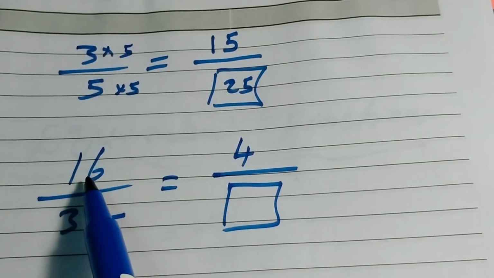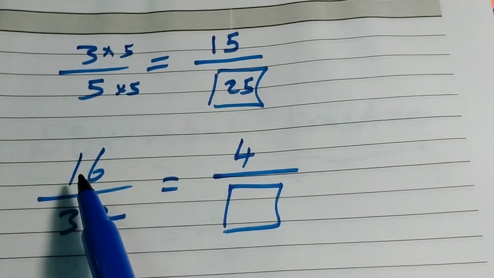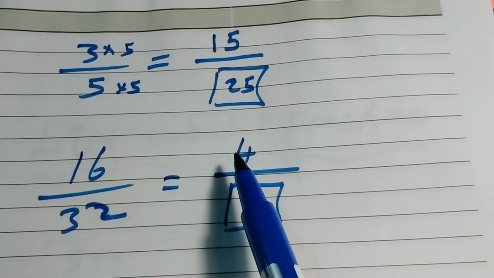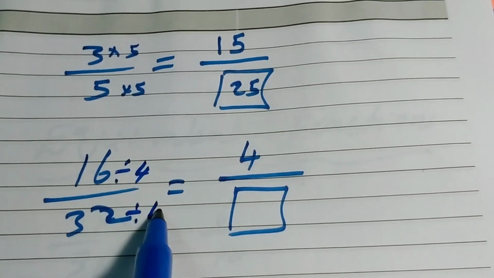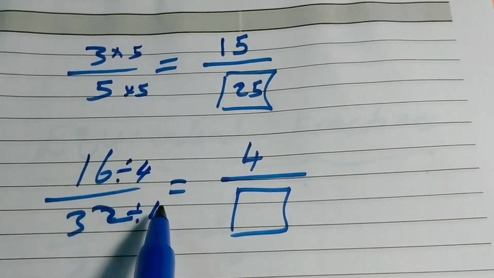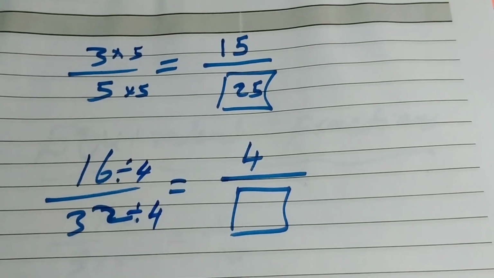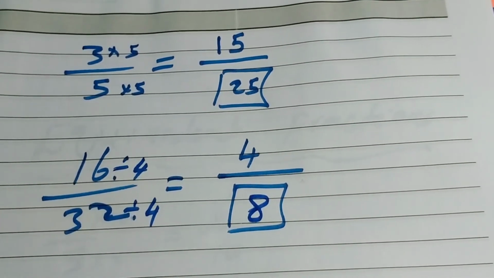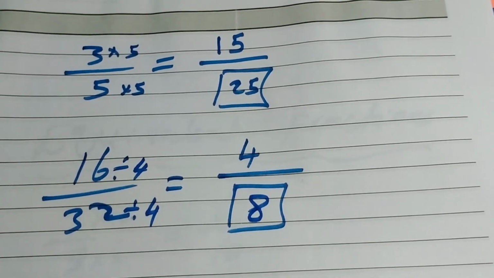So 16 divided by 2 equals 8. Divisible by 3 is not possible. So 16 divided by 4 equals 4. So this number has been divided by 4. So up and down we will do the same operation. So 32 divided by 4 equals what? 8. 32 divided by 4 equals 8. This is our answer.